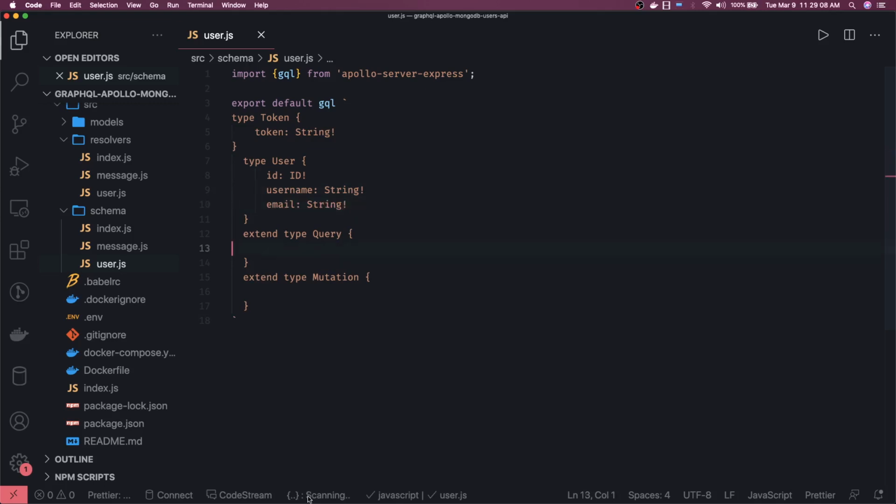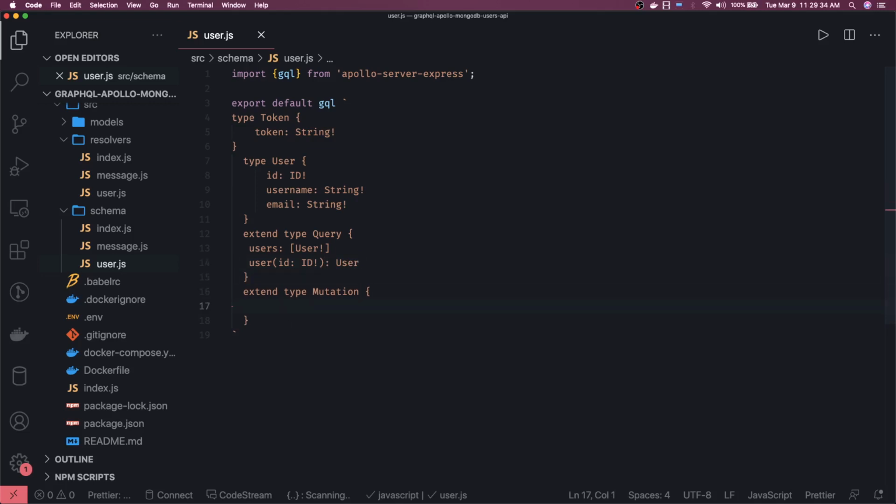In the query, what all different queries are we triggering? I have a simple query, users: give me all the users in an array format. Then give me user by ID. This is another query we have, where I'm passing an ID of type ID which is not null, and I'm returning a single user object, and that's it, user by ID.